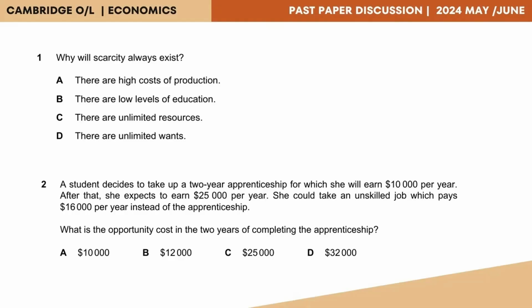Now, you need to look for these two options in your answers: limited economic resources, unlimited wants. So we have unlimited resources as option C, which is not the answer because it has to be limited resources. And then we have unlimited wants in D, which would be the correct option. So the answer that we get for question number 1 would be D.